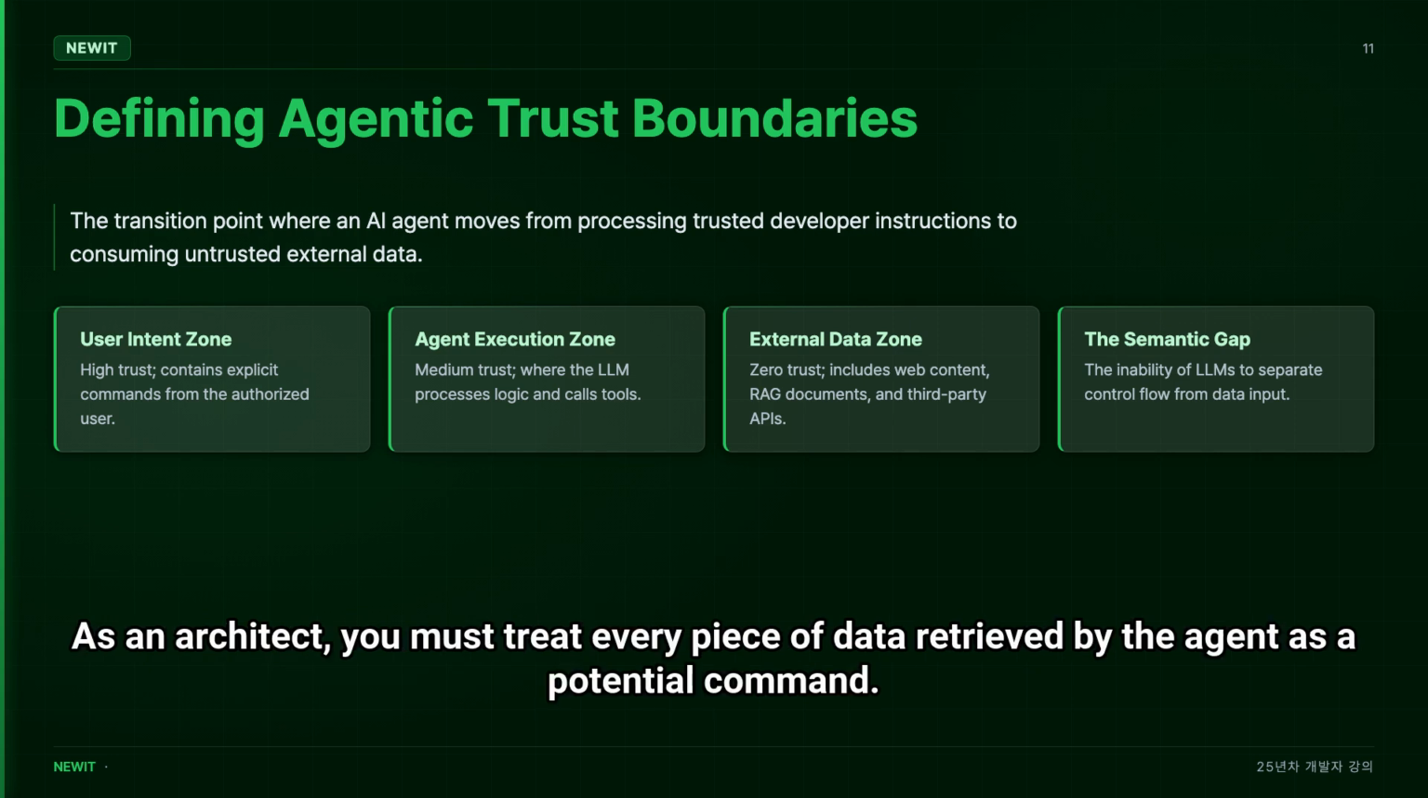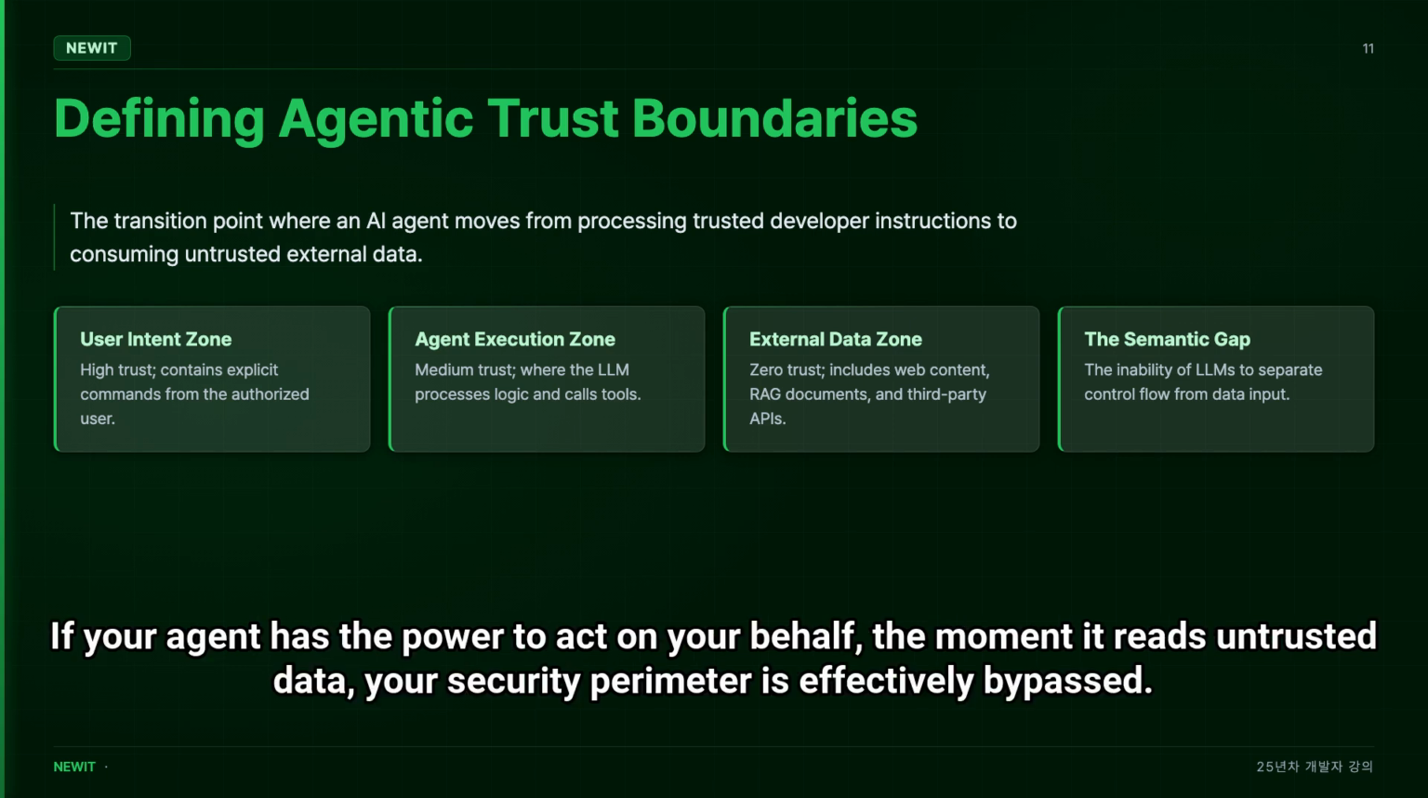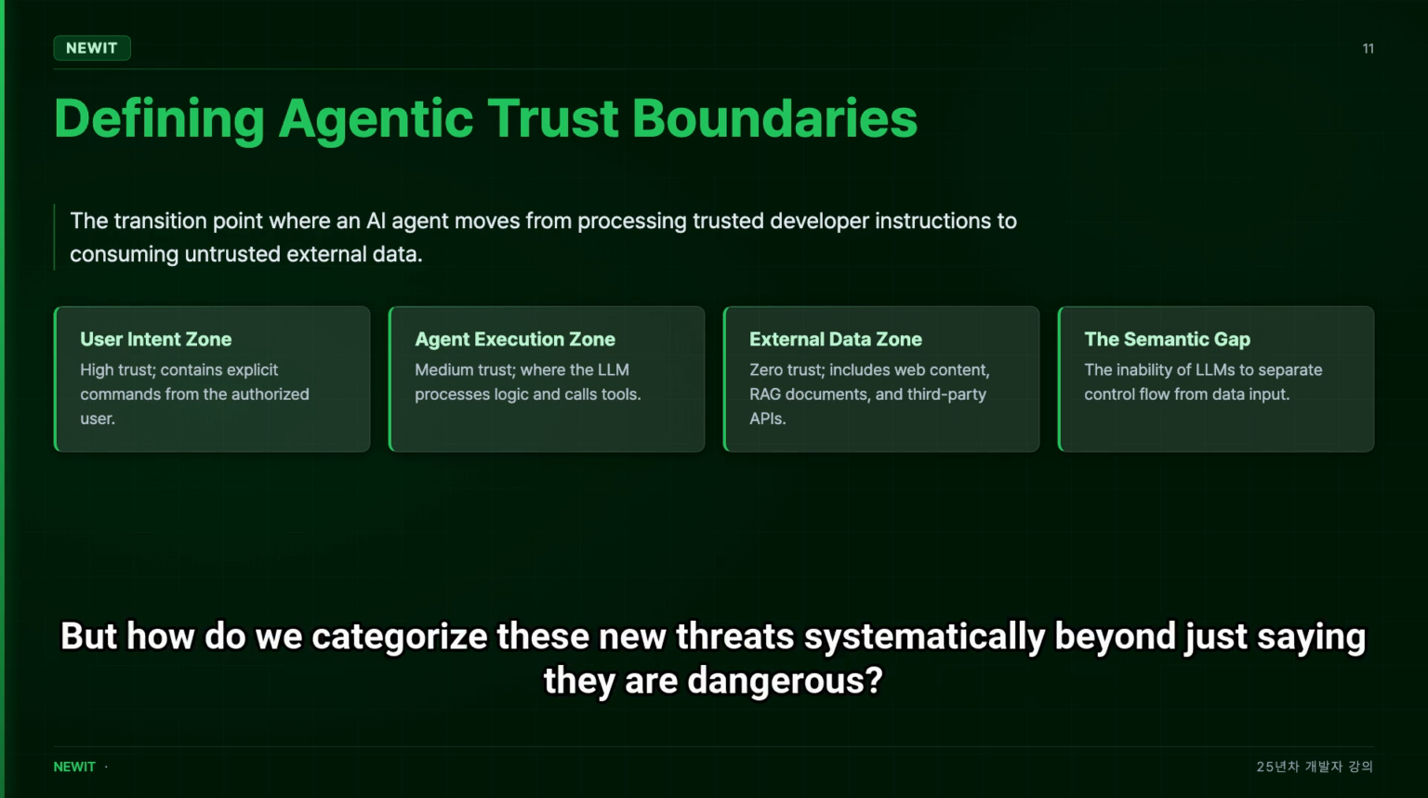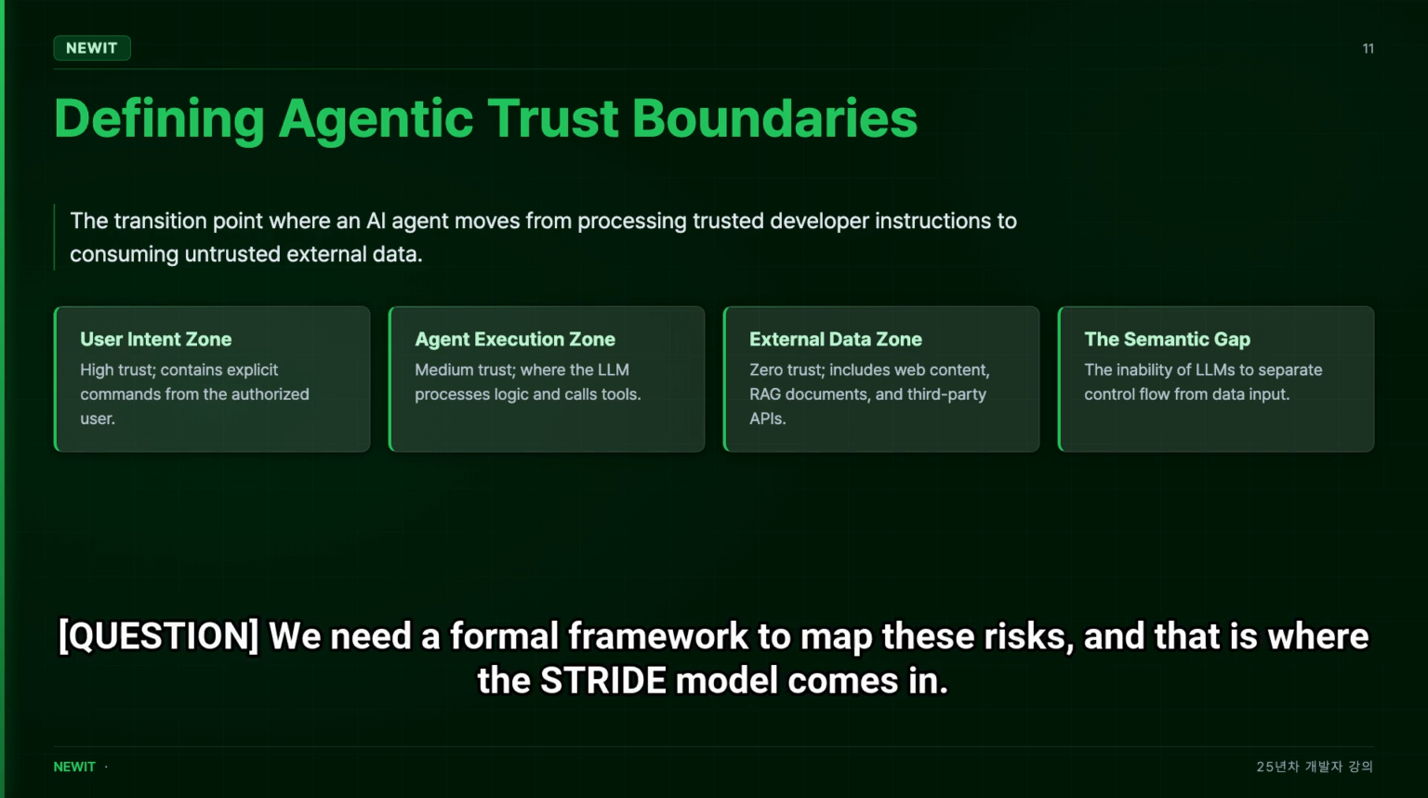As an architect, you must treat every piece of data retrieved by the agent as a potential command. If your agent has the power to act on your behalf, the moment it reads untrusted data, your security perimeter is effectively bypassed. But how do we categorize these new threats systematically beyond just saying they are dangerous? We need a formal framework to map these risks, and that is where the STRIDE model comes in.